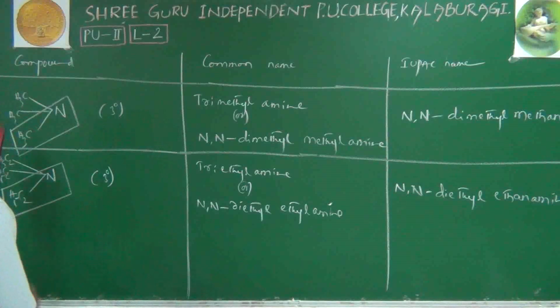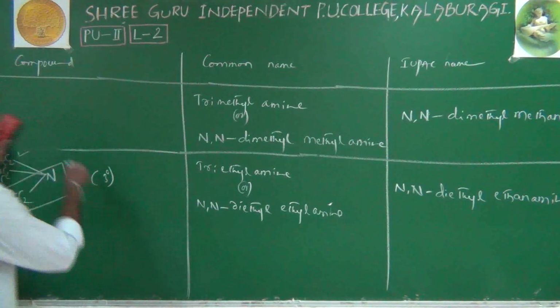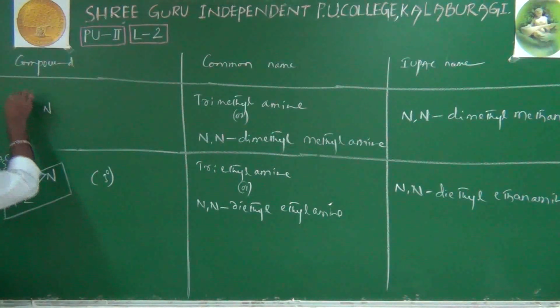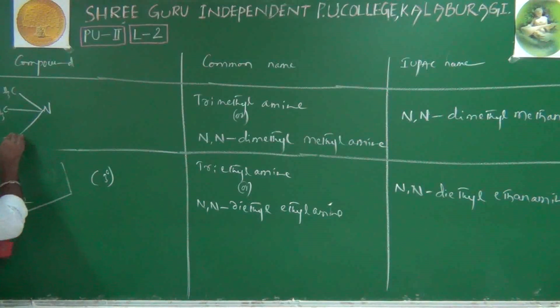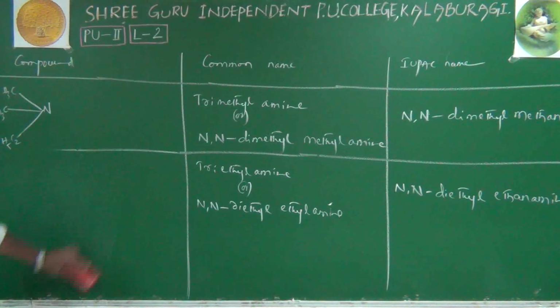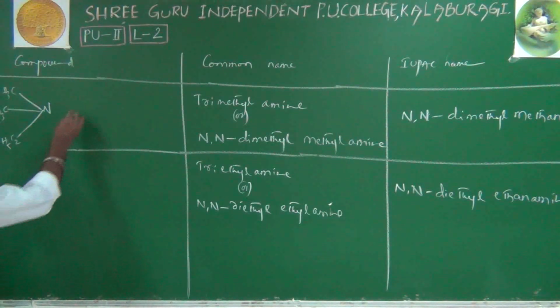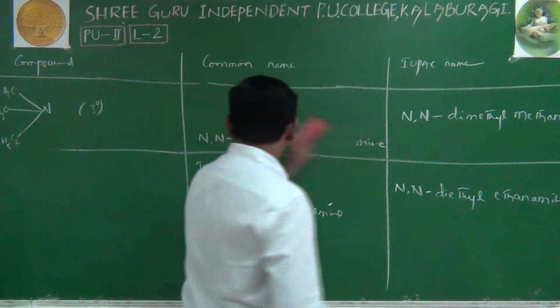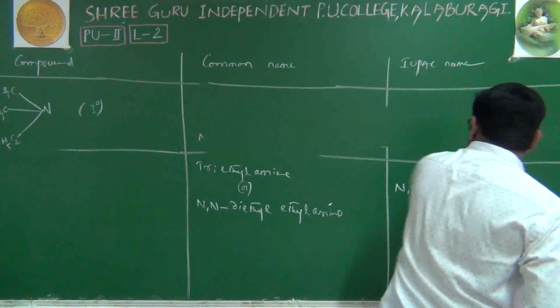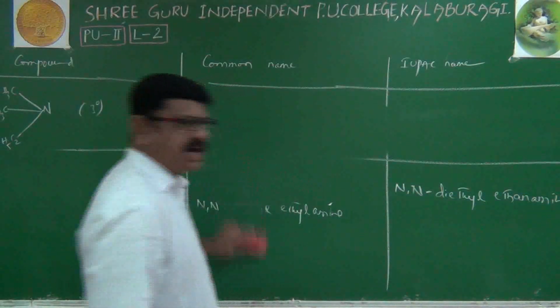Here, nitrogen is connected with two methyl groups and one ethyl group. Here all groups are not the same. Two methyl groups are there, one ethyl group is there. Of course, it is also a tertiary amine only, no doubt. First, we'll write its IUPAC name. After the IUPAC name, we'll go to the common name.